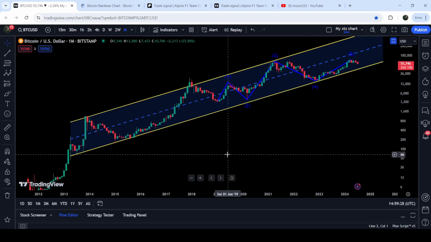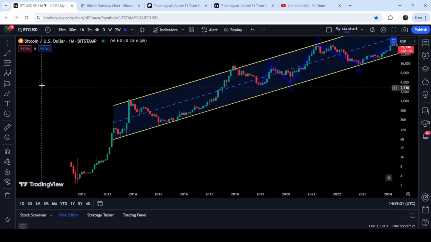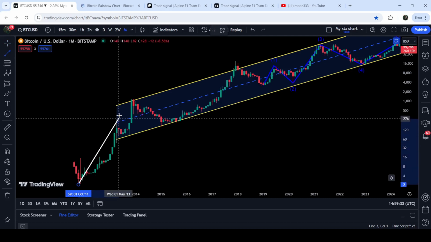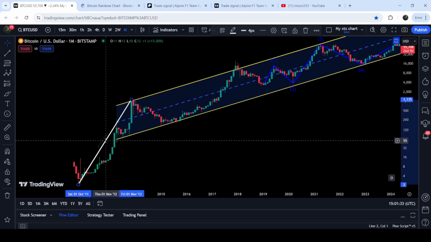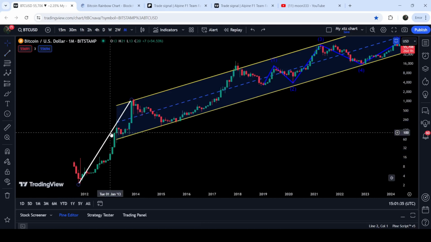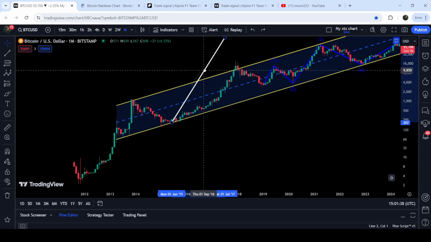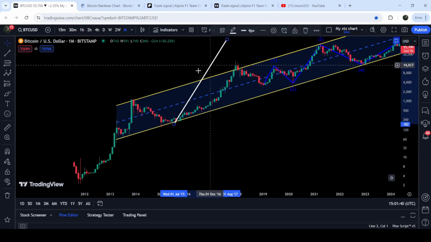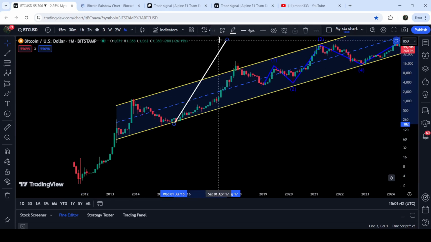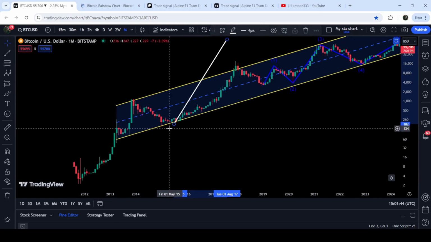By the way, some people are finding this Elliott wave from here, but this is not valid, because if we consider this wave 1, then you can see that wave 3 is even smaller than wave 1. You can see that the wave 1 is higher. This is the measurement of wave 1. This is wave 1, 2, and 3.